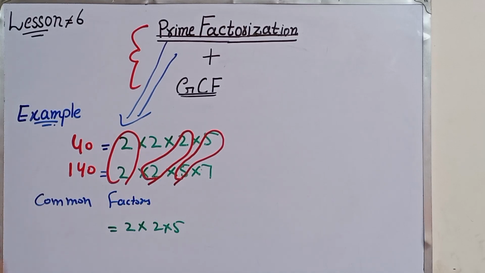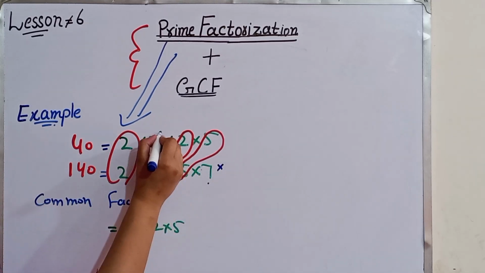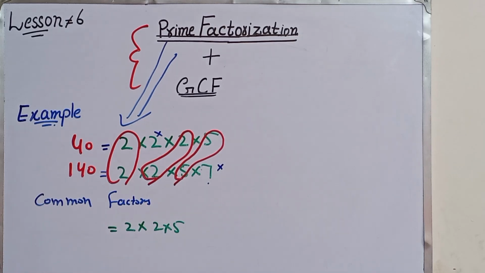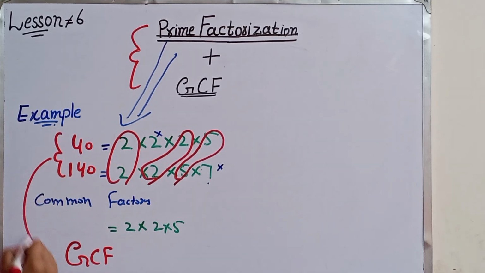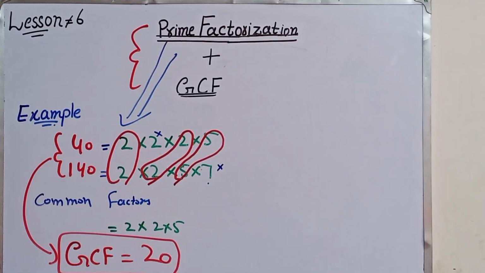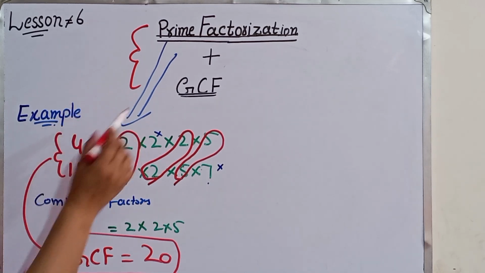We don't count the 7 and the extra 2 because these are not common factors. Now we multiply them: 2 twos are 4, 4 fives are 20. Now we can calculate the GCF of 40 and 140. It will be 20. What is the GCF of 40 and 140? It's 20. Now you can completely understand it by the easy methods of prime factorization and GCF.